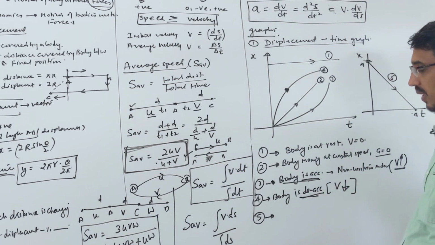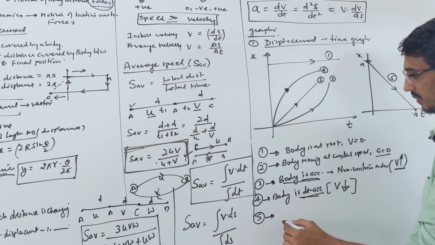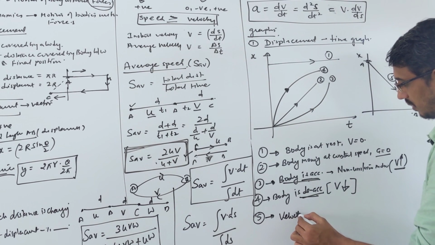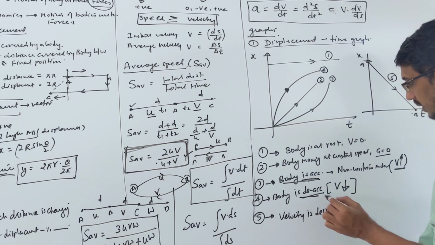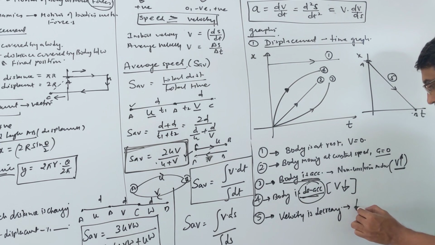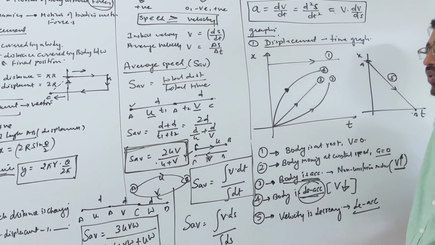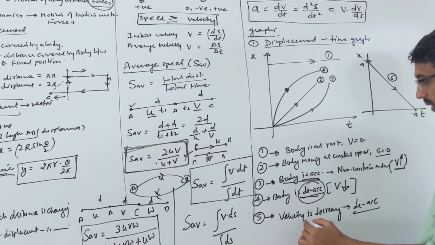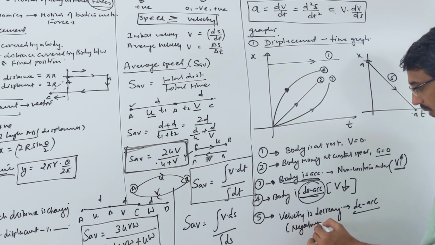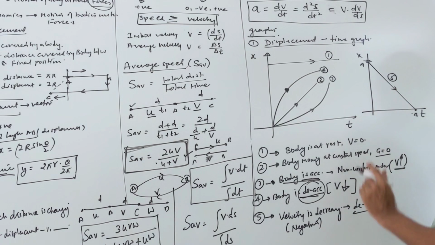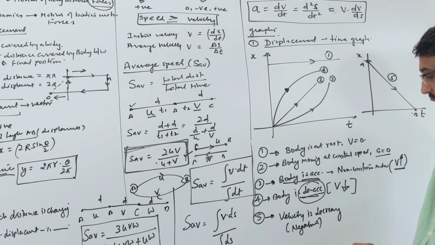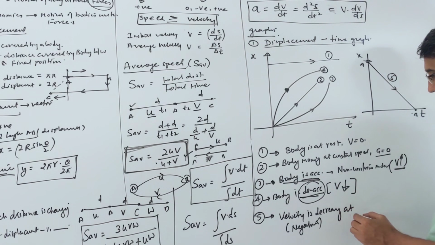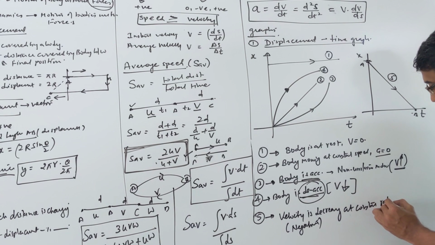So here again the velocity is reducing, right? Velocity decreasing means again this is deceleration, right? The velocity is also decreasing, but you say it is negative. Velocity is negative, keep in mind, okay. But sorry, I should not write deceleration here, your velocity is decreasing at a constant rate. It's a straight line, decreasing at a constant rate, right.